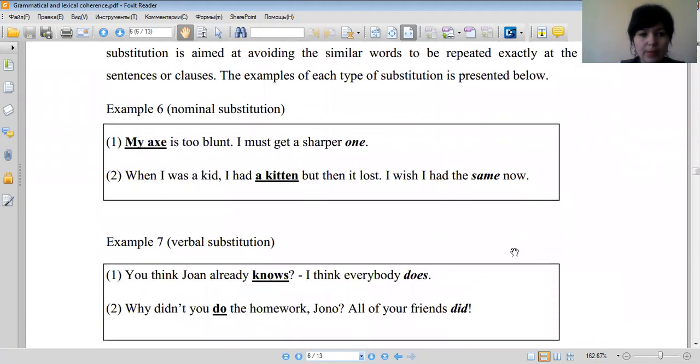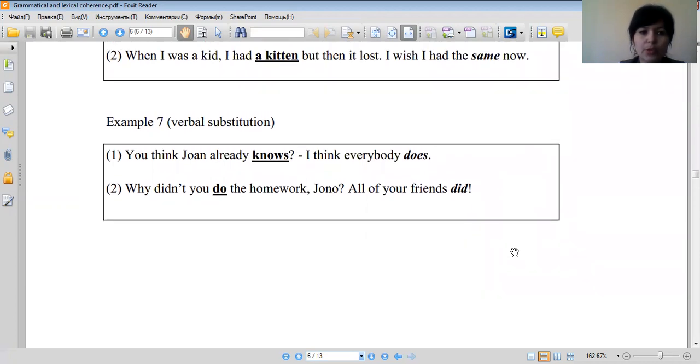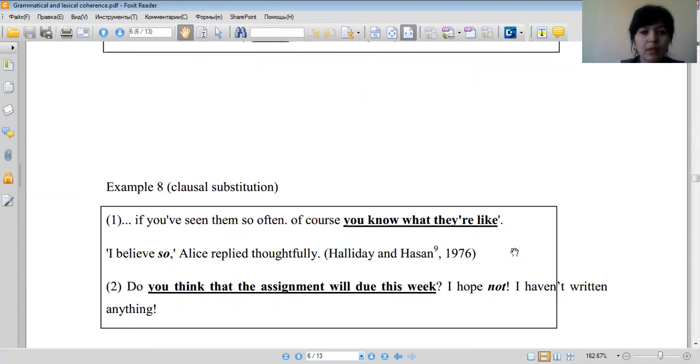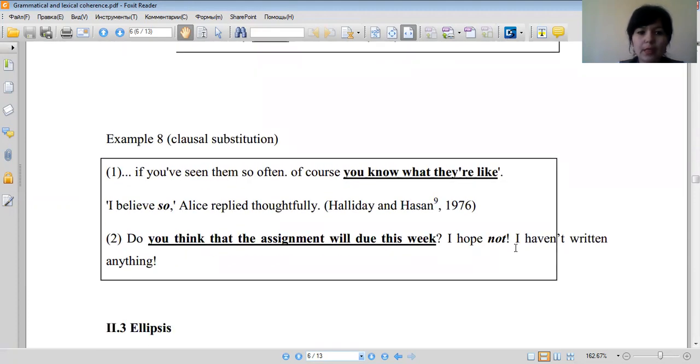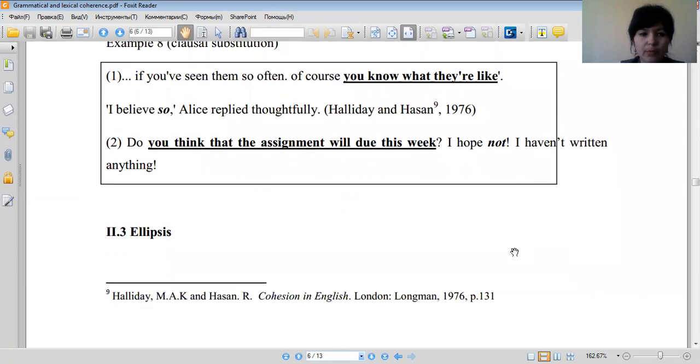Nominal substitution: My axe is too blunt. I must get a sharper one. Verbal substitution: Do you think John already knows? I think everybody does. Clausal substitution: If you have seen them so often, of course you know what they are like. I believe so, Alice replied thoughtfully.